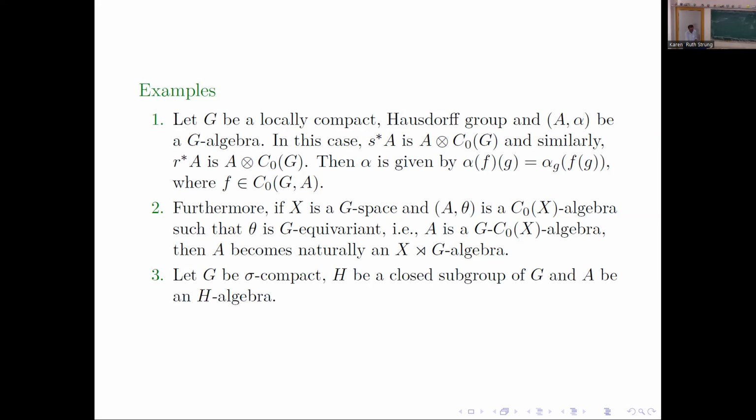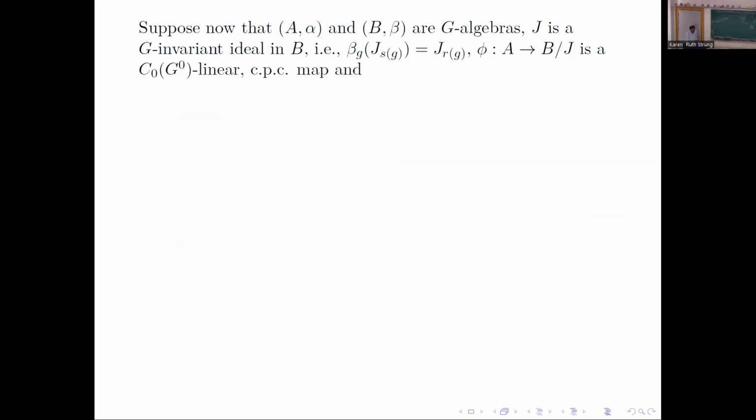For example, if G were a sigma compact group, H is a closed subgroup of G, and A is an H algebra, then there's this induced algebra, which is now a G algebra, but it turns out it's also a G-C0 of G/H algebra. The space is the set of right cosets.